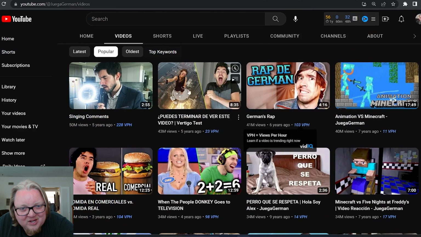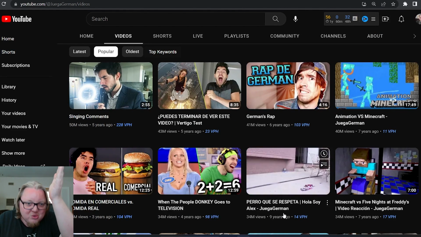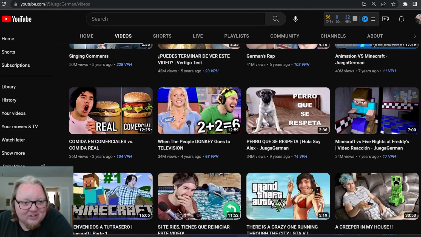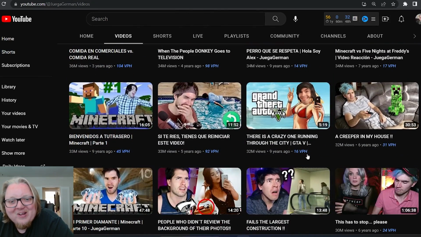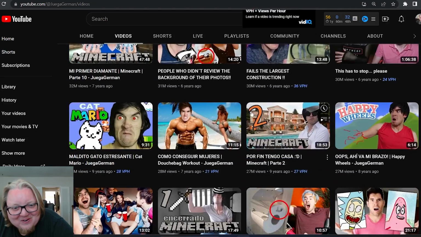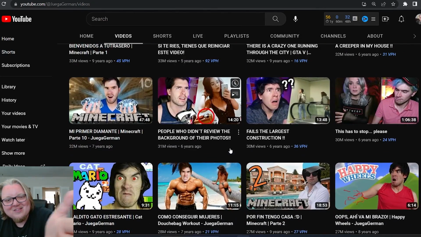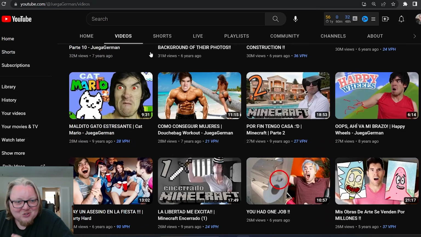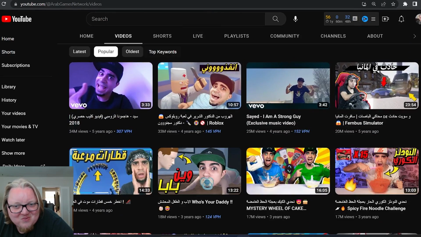Expressive face, right? These big reaction faces. Images that are cut in half, right? You see an action shot on one side with a big reaction on the other. And again, foreground, background. Very interesting. Oh, sex sells, and then having a bikini girl with a big face, and then that's topic, right? Very goofy. And again, sex sells. There's cleavage in that shot, and then people who didn't review the background of their photos. That's a great topic. Shirtless. So a lot of shirtlessness, which is very interesting.